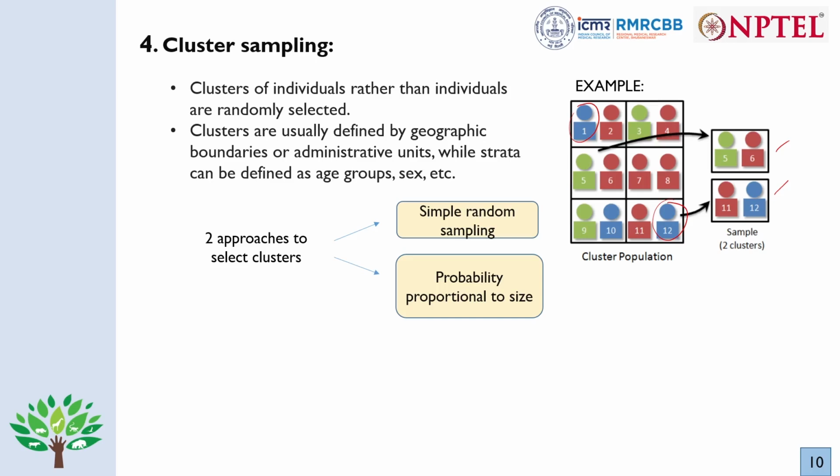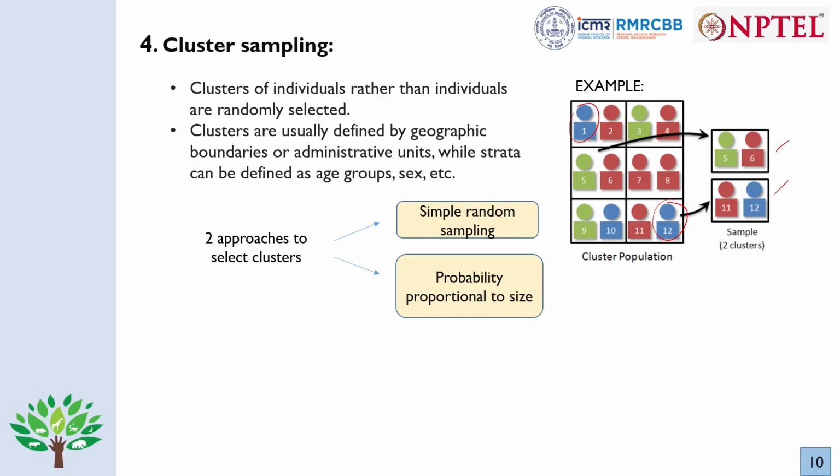Clusters are naturally, usually defined by geographic boundaries or administrative units, like a census enumeration block or a ward. Clusters can also be based on institutions, like hospitals or schools, or a community like a town. Whereas strata are defined by age groups or sex. Like in the previous slide, we saw that there is variation in the population based on color, so we divided it into strata.